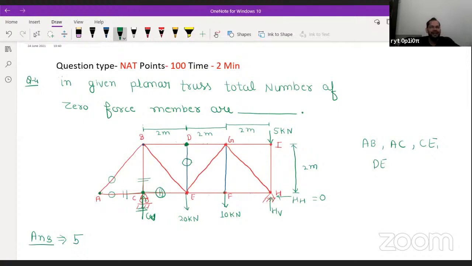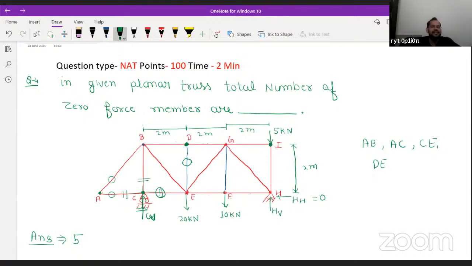Now at this point, you can see one external force is acting, so the same theorem we can't apply. But at this point, two members are meeting, but one external force is acting, and that external force is collinear with one member.